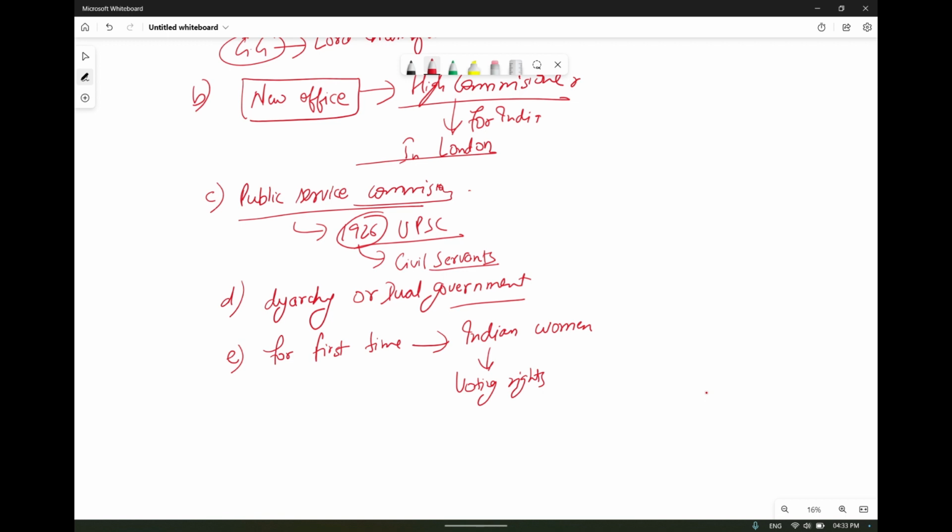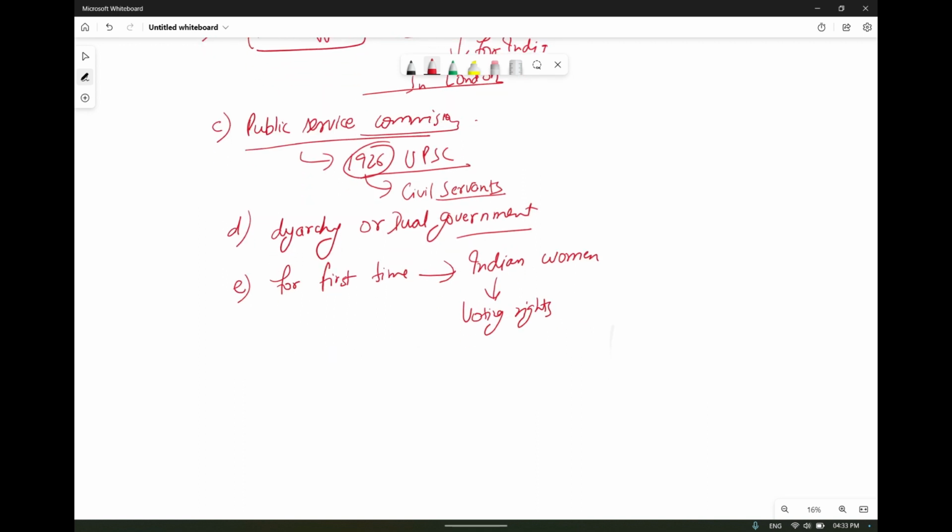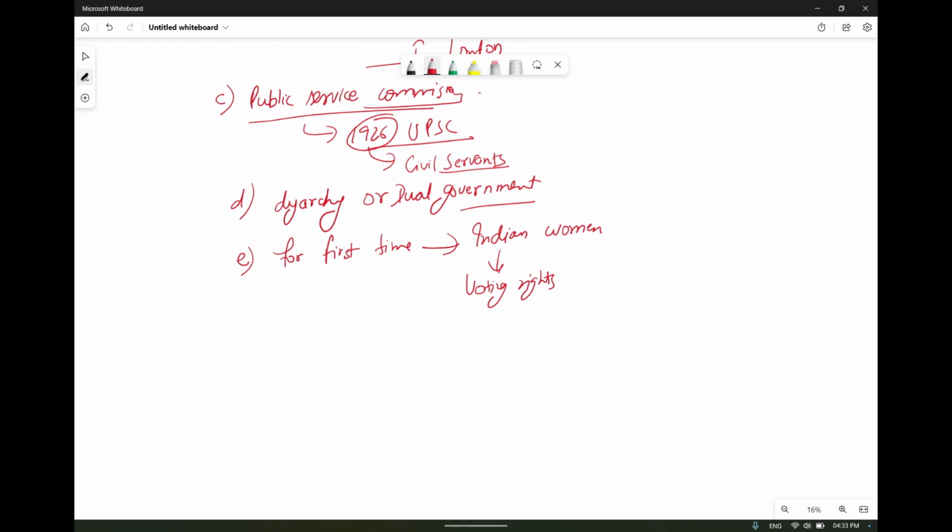civil servants. Okay, now through this act only diarchy was formed, like dual government will be there, the power was given, and for the first time Indian women's voting rights were given. So there were many things that happened through these provisions. Okay, now very important thing, whatever we are going to study in the constitution in the coming sessions, all those are derived from these provisions only.